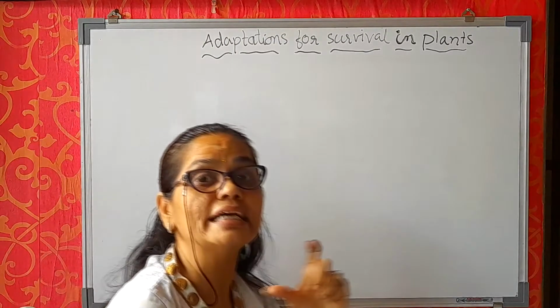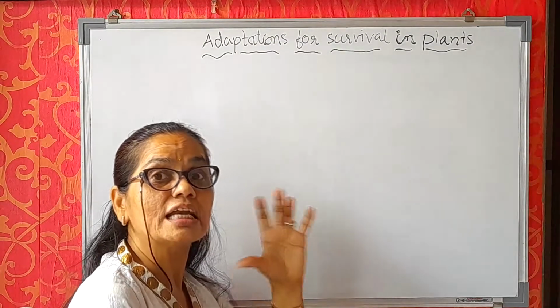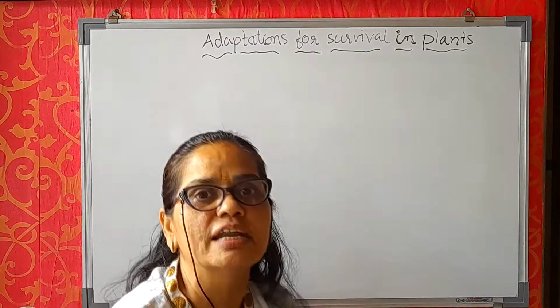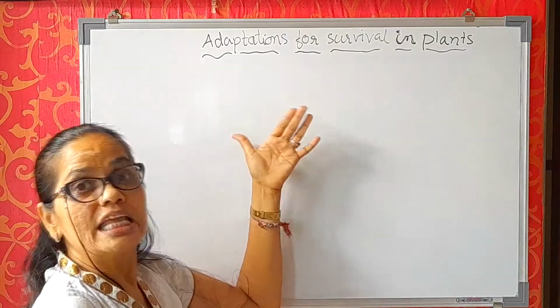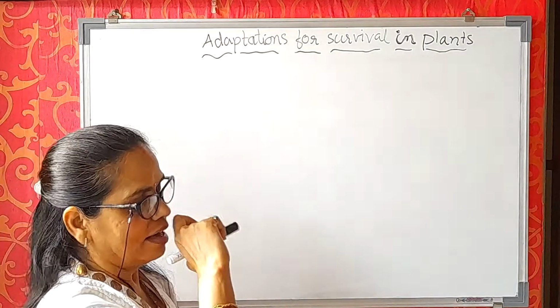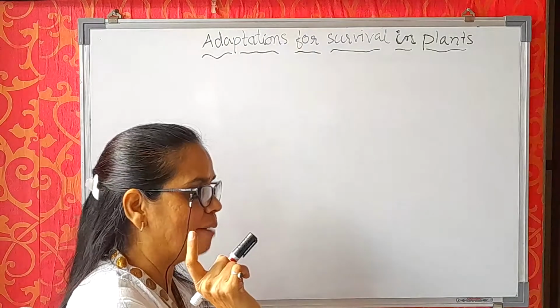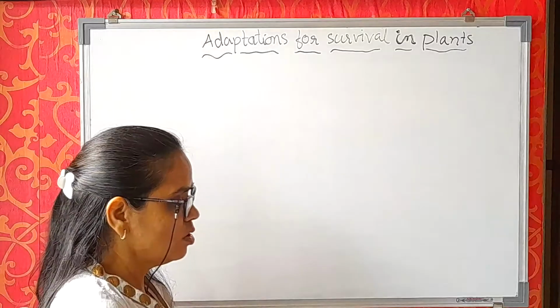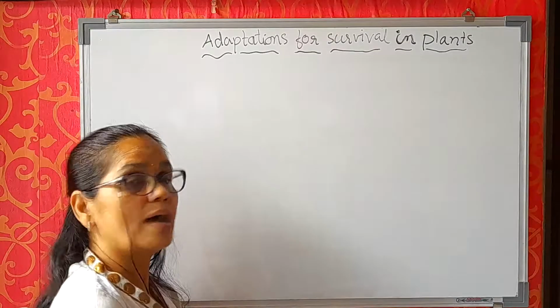Right? For example, cactus plant. You know, cactus plants are adapted to grow in desert areas where there is very little rainfall. That is why its leaves are reduced to spines. Now, I have taught you habitats of animals in my earlier video. In this, we will see the habitats of plants. So, first, let us discuss habitat.